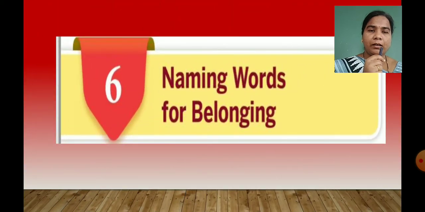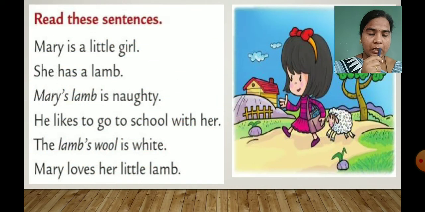Now see the next lesson. Lesson number 6. What is the name of lesson number 6, children? Naming words for belonging. So children, open page number 30 and read these sentences. First of all, we will read this. Mary is a little girl. She has a lamb. Mary's lamb is naughty. He likes to go to school with her. The lamb's wool is white. Mary loves her little lamb.